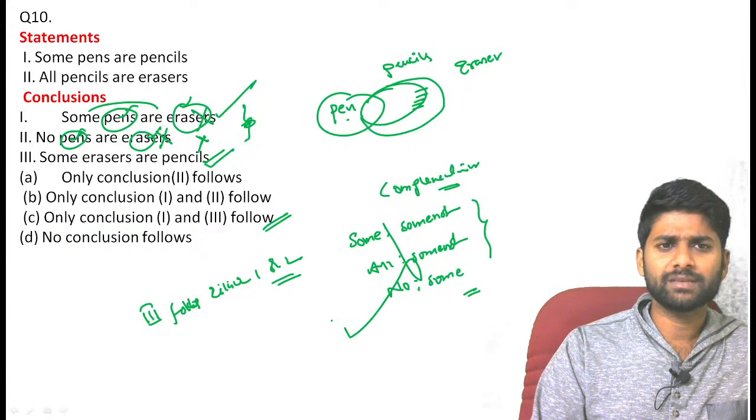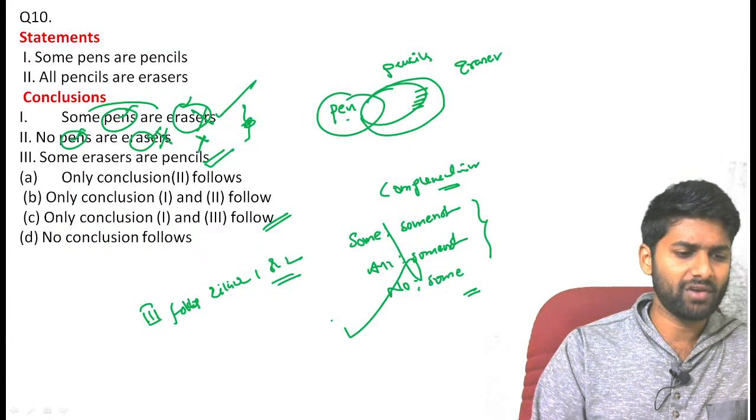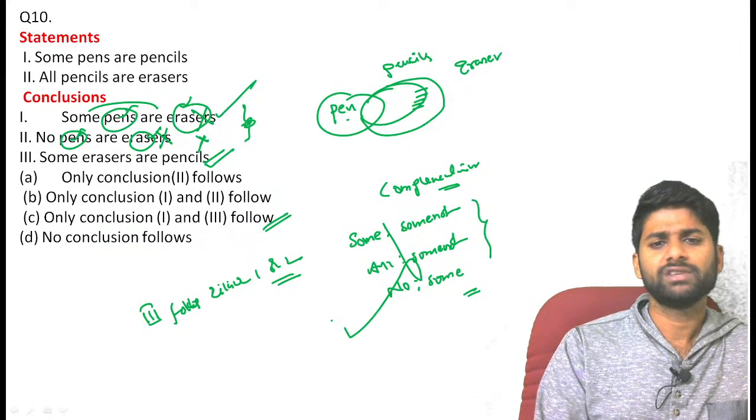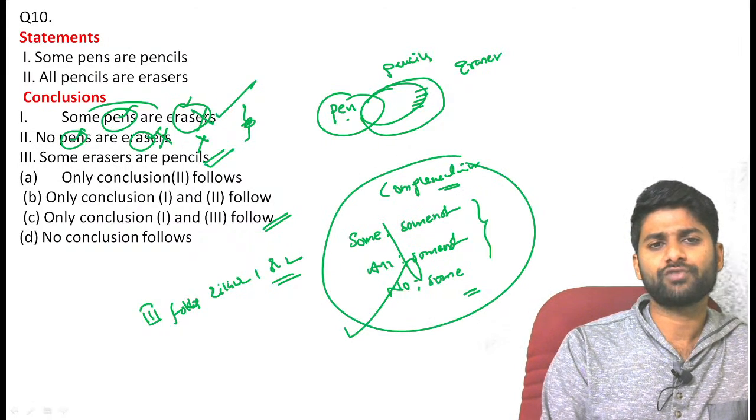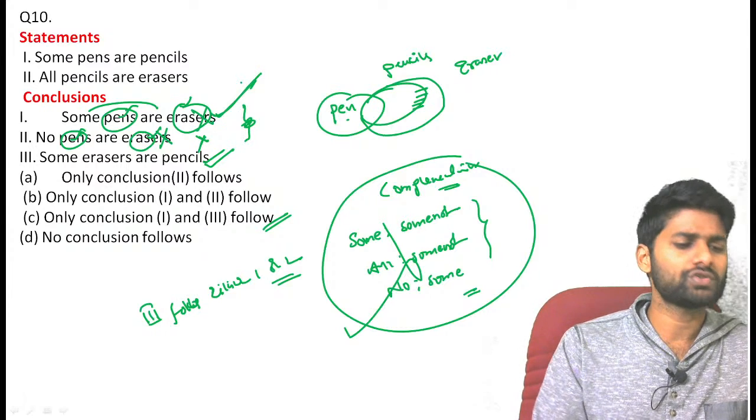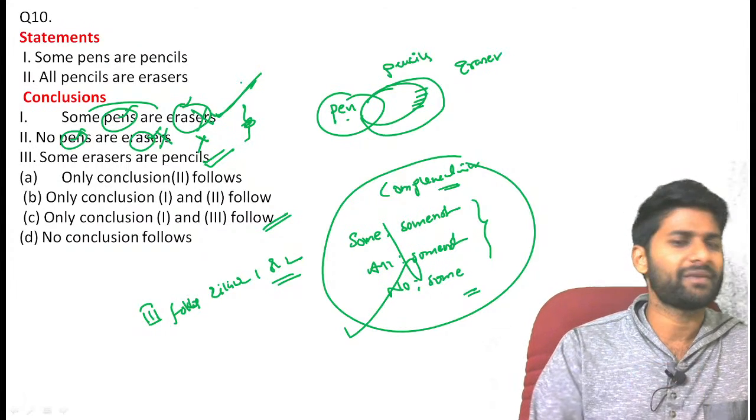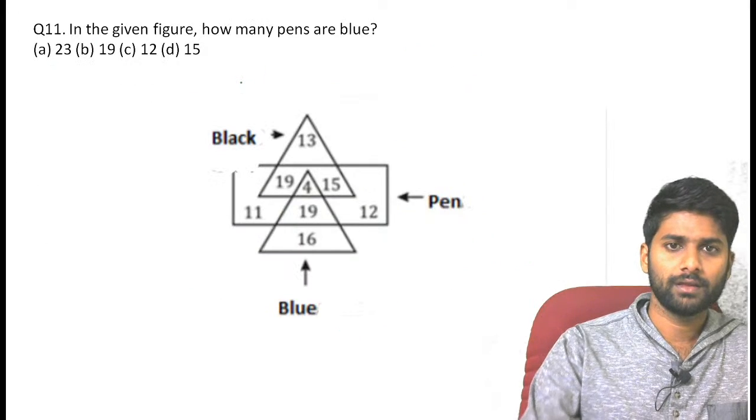So in that case, definitely some pens are erasers is absolutely true, guys. If you have an all statement, definitely we have some connectivity. So no need to go with any complementary pair. Why? Because if one of the statements is true, there is no chance of any complementary pair. Why? Because it perfectly follows. Next one.